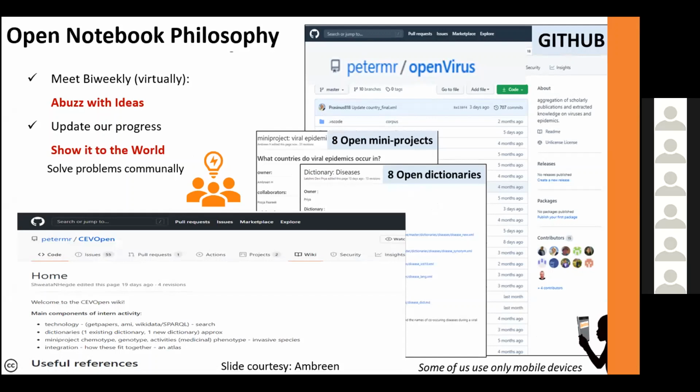We also solve problems communally, and whenever things crop up, we just get together, meet up, and solve our issues. So we follow what's called the open notebook philosophy, where all of the work is put into the open as and when it's done.